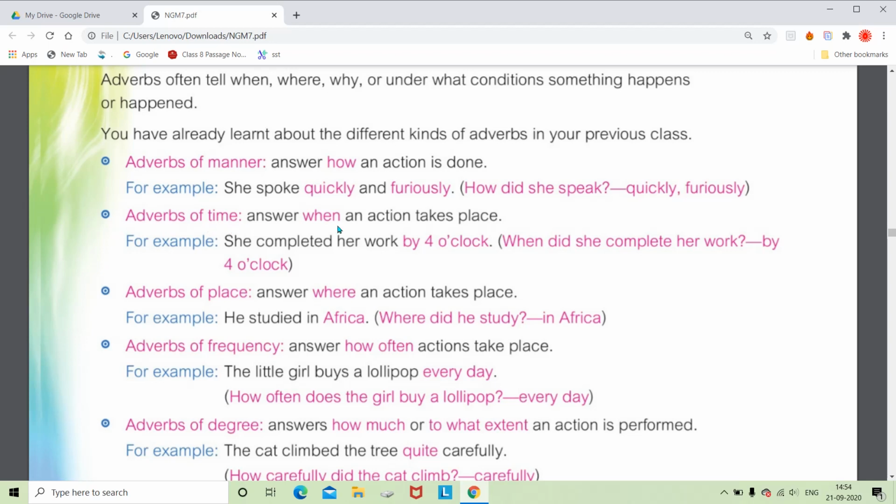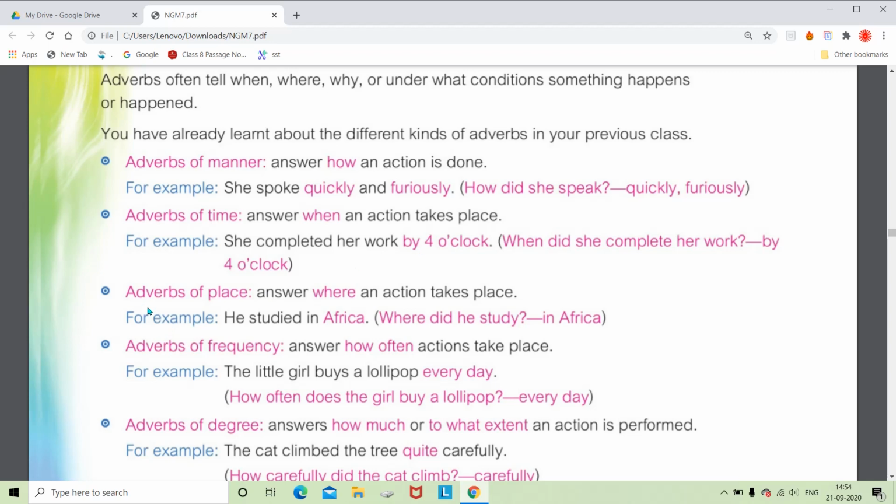Then the second is adverbs of time. Here we are informed about the timing, meaning when the action happens or when the action happened. Let's see an example. She completed her work by 4 o'clock. We can ask the question, completed, when? The answer is by 4 o'clock. So this is adding something to the verb completed, and that's why, as it is adding to the verb, it is called an adverb.